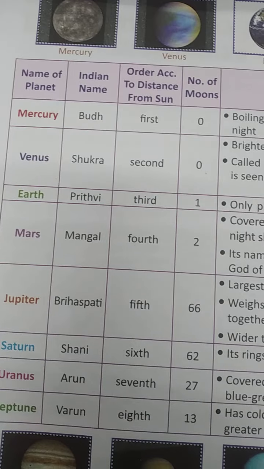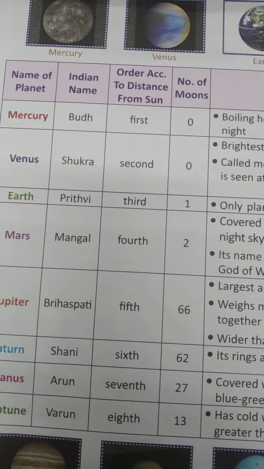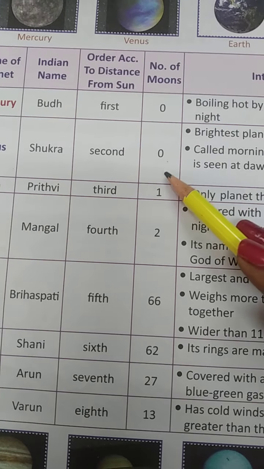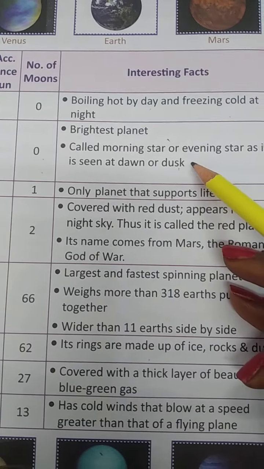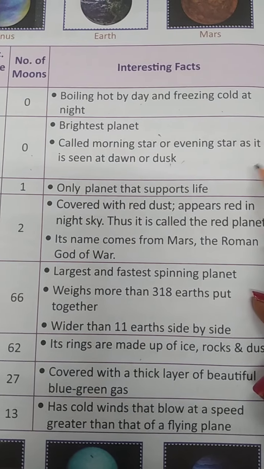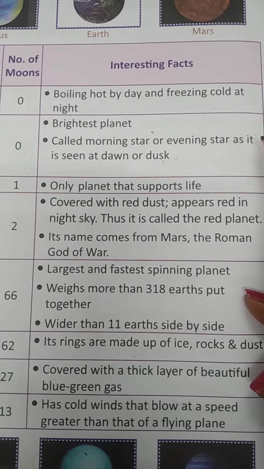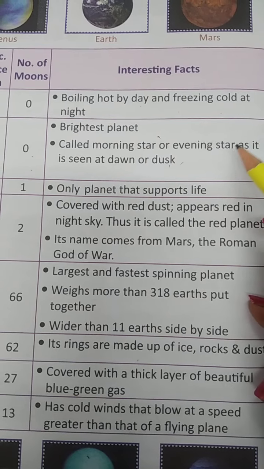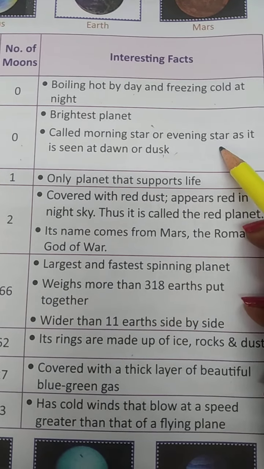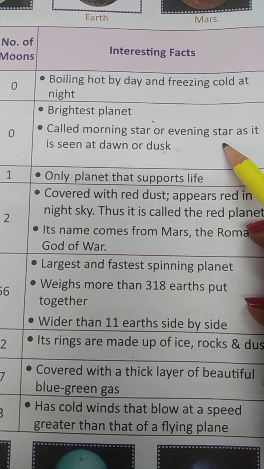If we talk about Venus, the Indian name is Shukra and the order according to distance from the sun is second, number of moons is 0, and Venus is the brightest planet. That's why we call it the morning star and evening star, because it is seen at dawn or dusk. सबसे पहले जो स्टार दिखाई देता है वो कौन सा होता है? Venus. इसीलिए इसको मॉर्निंग स्टार और इवनिंग स्टार कहते हैं.